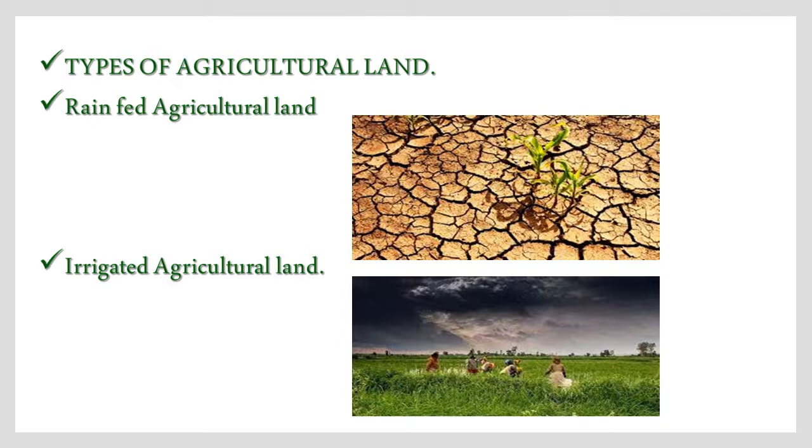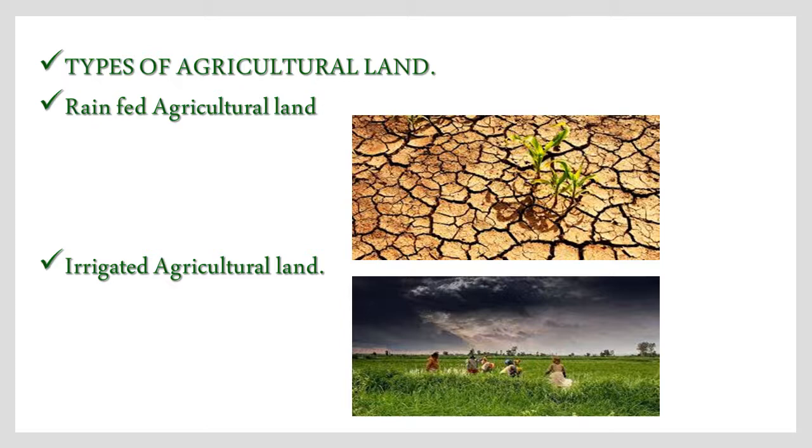Children, first one is types of agricultural land. We know that the farmers do agriculture in their agricultural land. Agricultural land has been classified into two categories. First one is rain-fed agricultural land. Second one is irrigated agricultural land. So, now we will learn about two categories of agricultural land.